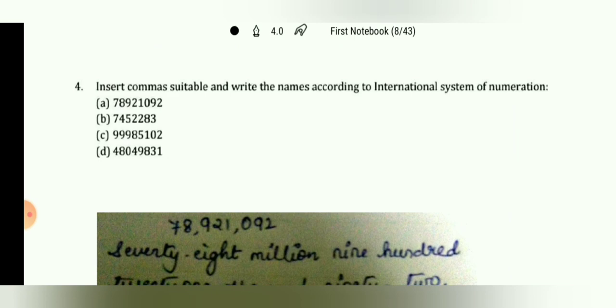In this question, we will use the international system of numeration. See, it is written there: 78921092.